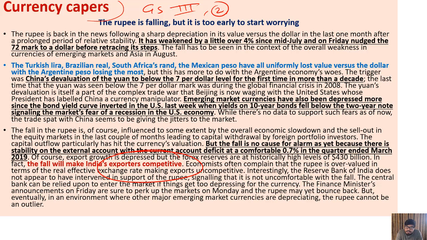But if we see the emerging economies like the Turkish economy, Brazilian economy, South Africa's economy, they all are struggling, and their respective currencies like the Turkish lira, Brazilian real, South Africa's rand, Mexican peso, they all are struggling a lot. And the Argentine peso is losing the most, because there is a certain reason that their economy is struggling a lot at this time.